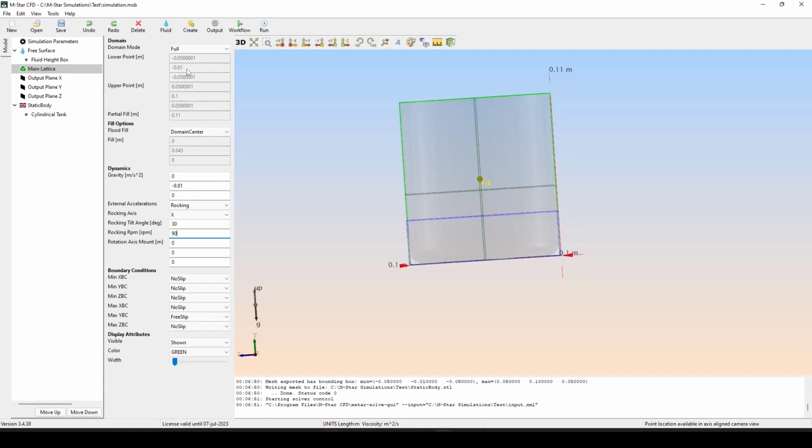In this system, we want the rocking axis to extend through the bottom of the vessel. Since the dish bottom head has a thickness of 0.015 meters, we will drop the rotation head to that location.